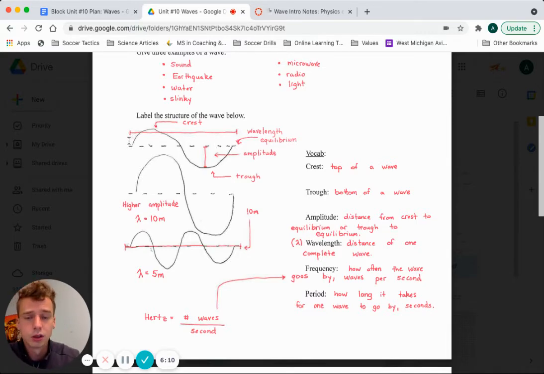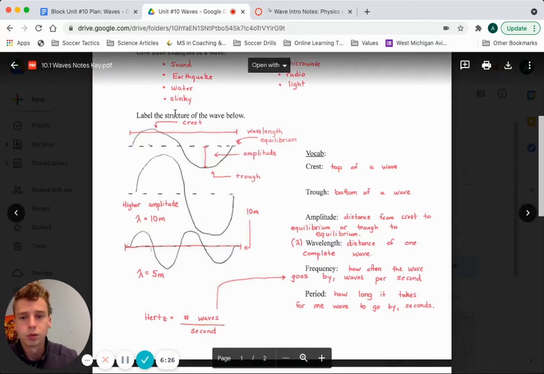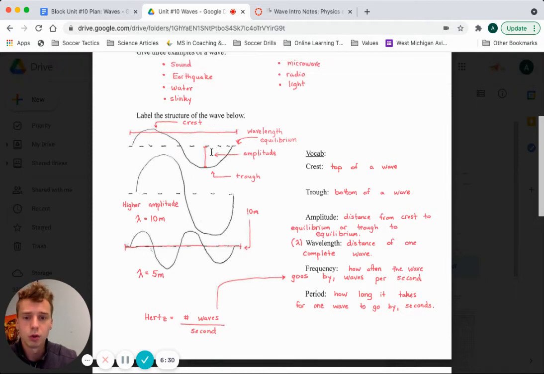And then I showed you that this is one complete wave, right? One complete cycle of going up, crossing the middle, and then going down, and then again ending up at the middle. I think it's really important for you guys to remember, one complete wave is not just you went from equilibrium up to the top, down to equilibrium again. No, you got to go down and then up as well.